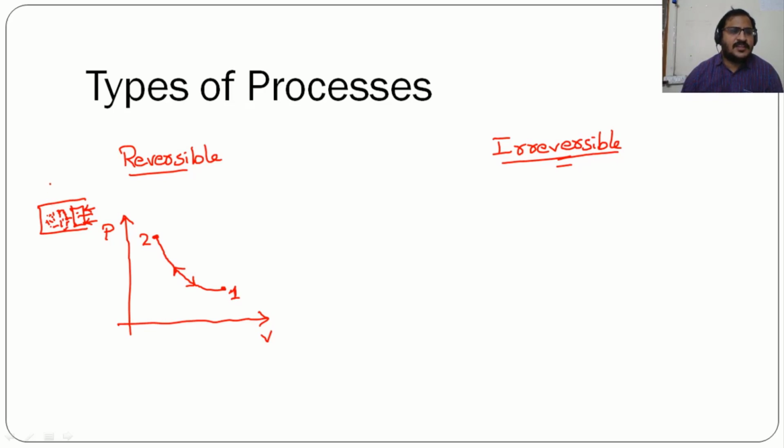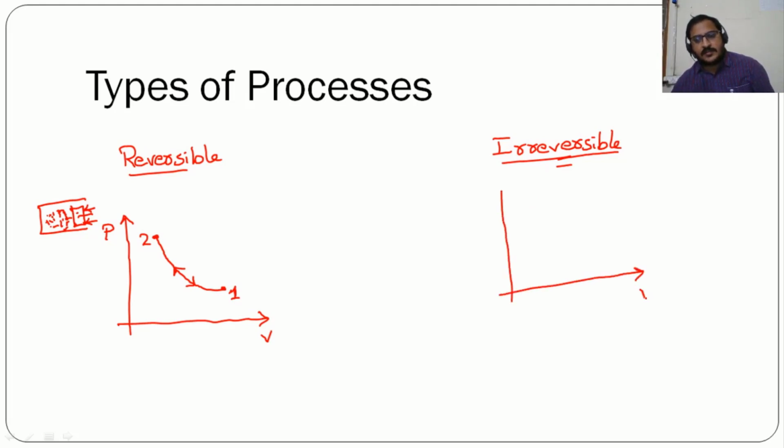When some heat is going out of the system, then there will obviously be variation in the pressure and temperature, and we can't reach the same initial state even though the path followed will be varying. We can't reach the same initial state when we consider irreversible processes.